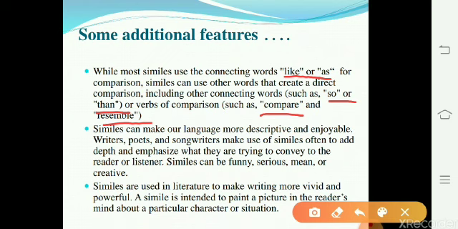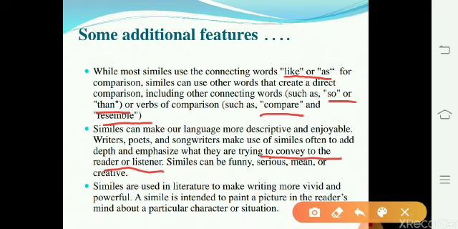Similes can make our language more descriptive and enjoyable. Why do writers make use of simile? It is the most commonly used figure of speech in English literature, whether it is poetry, drama or prose, because it makes our language more descriptive and enjoyable. Writers, poets and songwriters often make use of similes to add depth and emphasize what they are trying to convey to the reader or listeners.